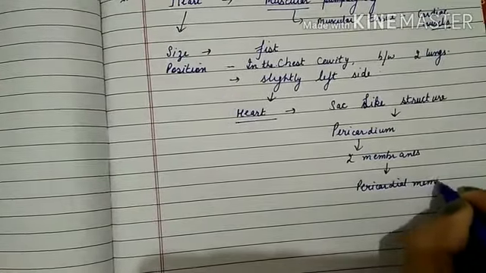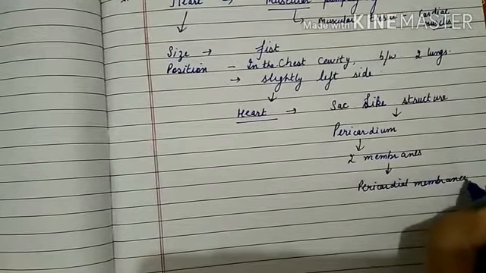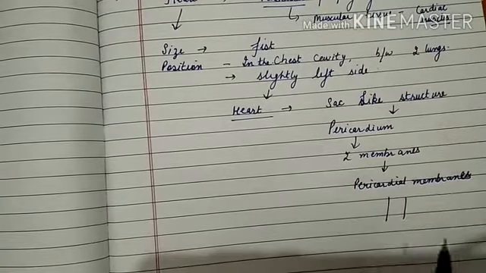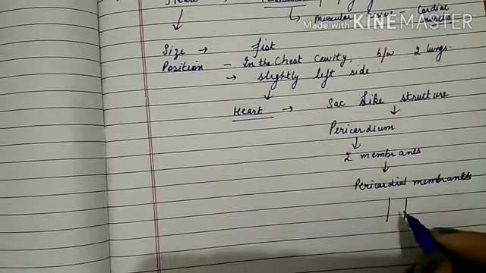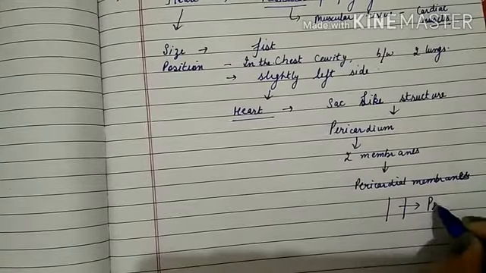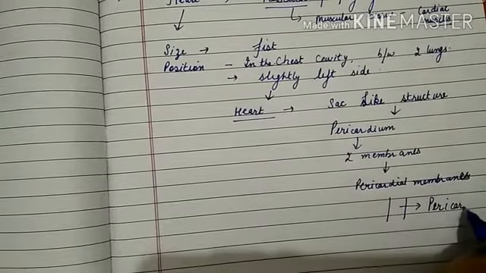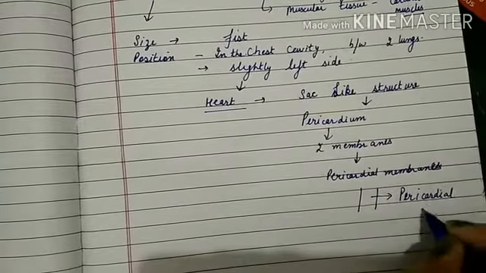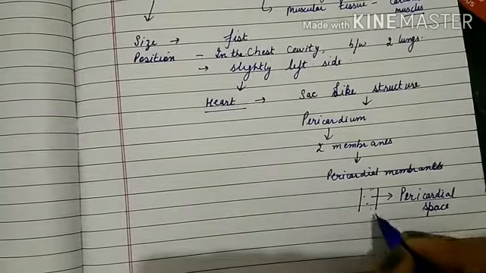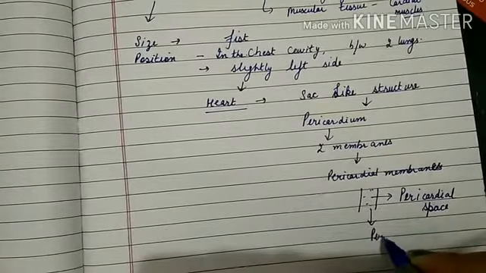The space between these two membranes is known as pericardial space, which is filled with the liquid that is known as pericardial fluid.